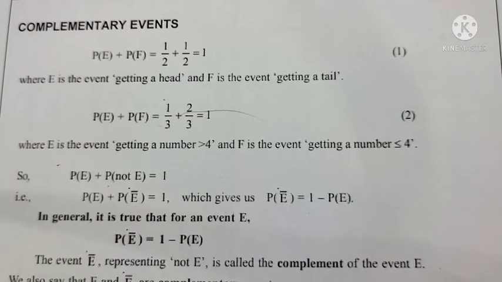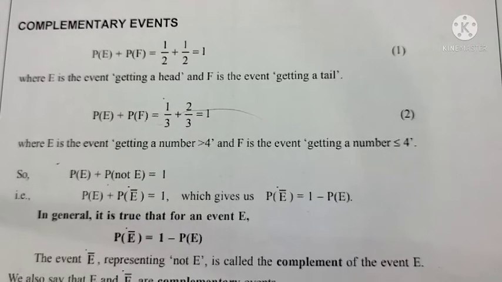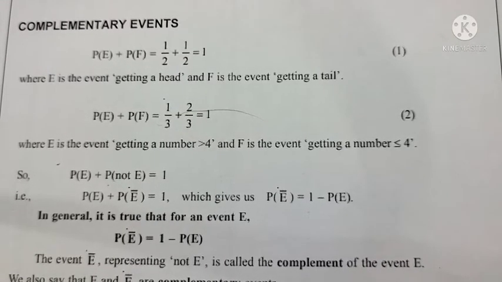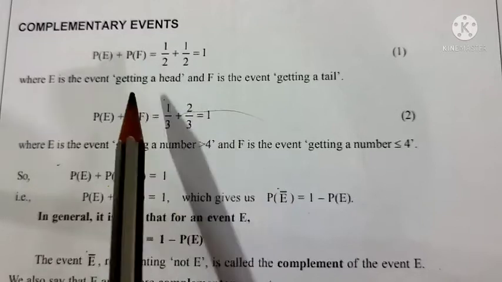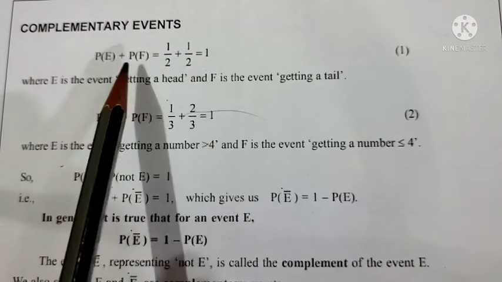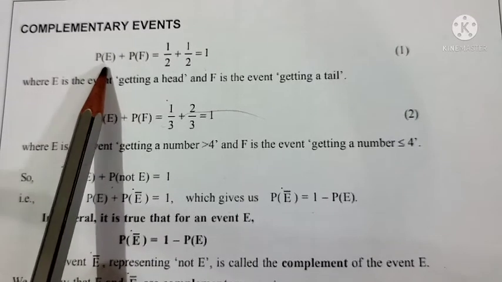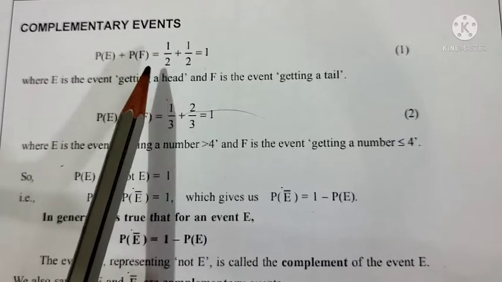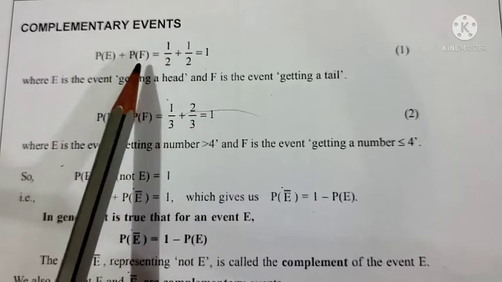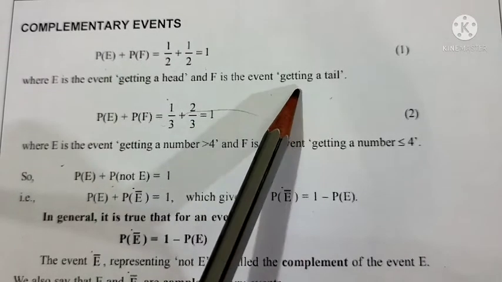Now the next point is complementary events. In the first example, the probability of getting a head and the probability of getting a tail, we got 1 by 2 and 1 by 2, and the sum is equal to 1. That means E is the event getting head, F is the event getting tail. What is the meaning of getting tail? It means not getting the head.